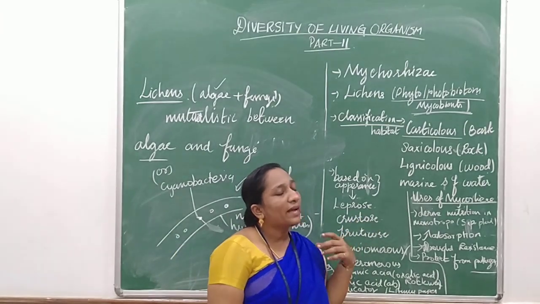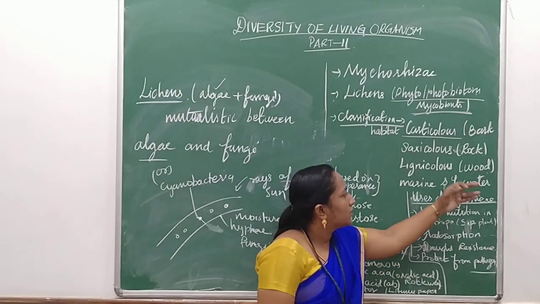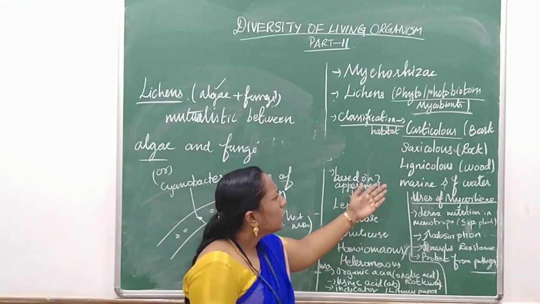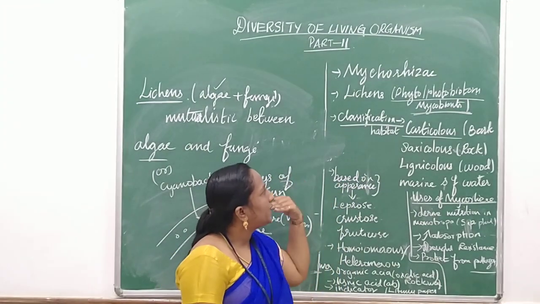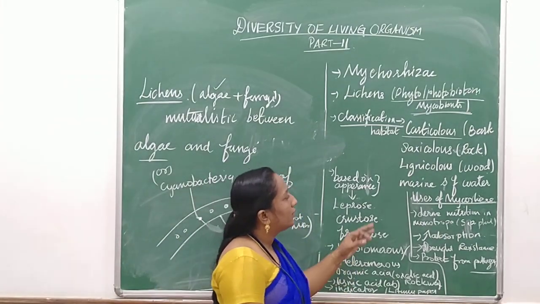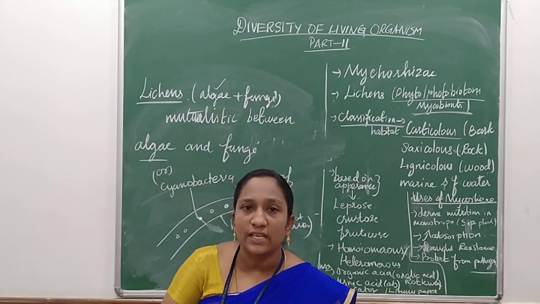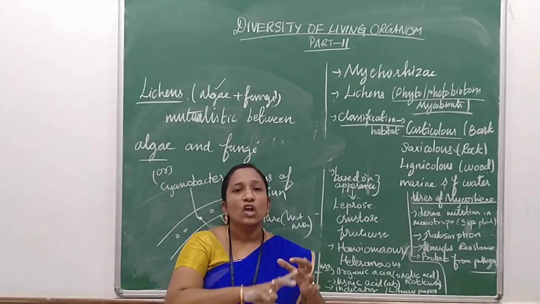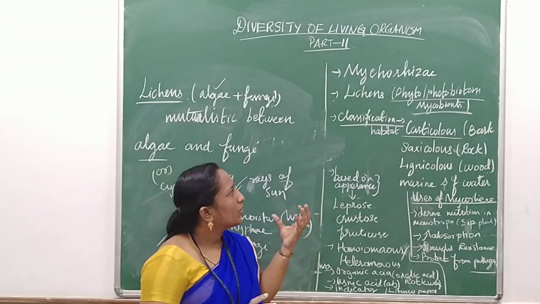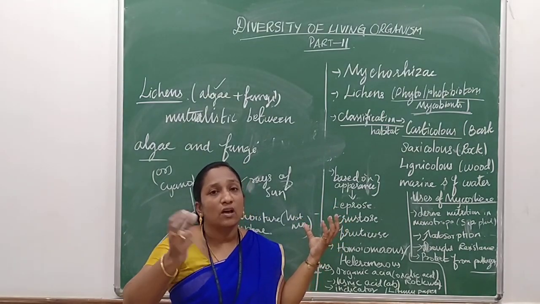We can also find lichens in marine water as well as in fresh water. So based on the habitat, the place where it dwells, lichens are divided into four types. Corticolous lives on the bark of trees, and Saxicolous lives on rocks, where the outer surface turns hard, as if minerals are deposited outside.